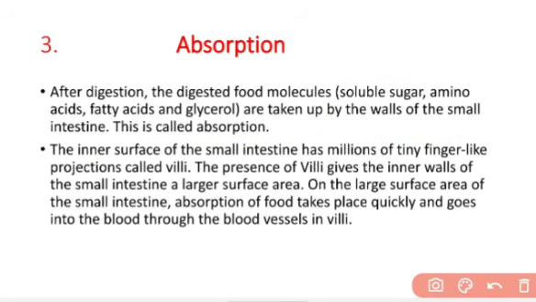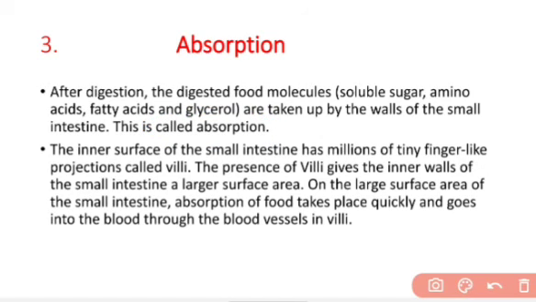So whatever nutrients we get after the digestion of food molecules, like sugar, amino acids, fatty acids and glycerol, are taken up by the wall of the small intestine and go into the blood. That process is called absorption.